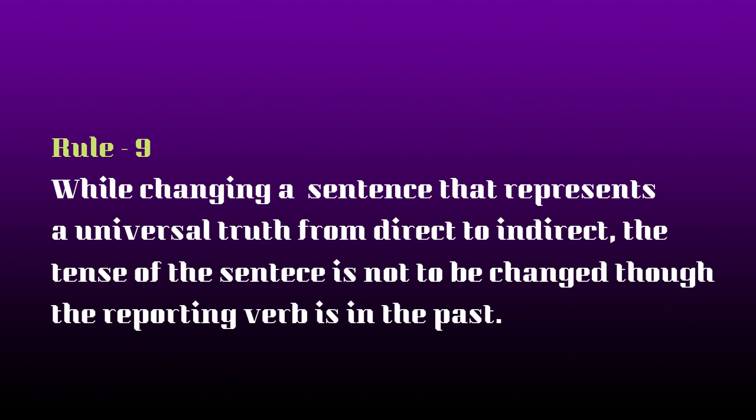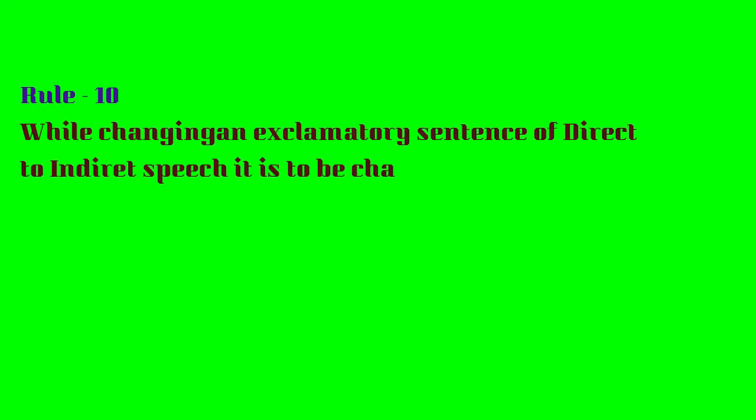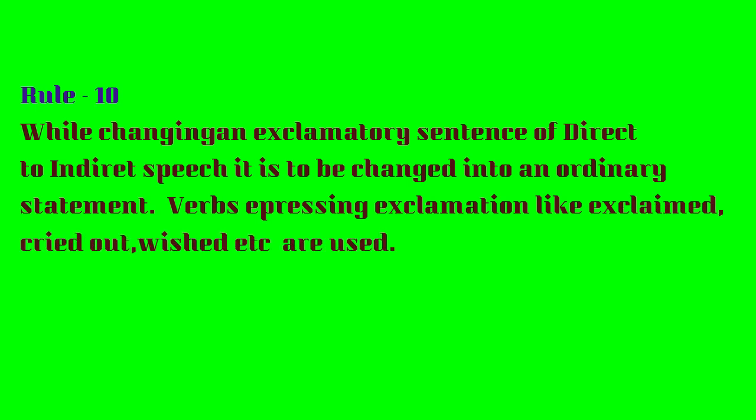The last rule, rule 10, while changing an exclamatory sentence of direct to indirect, it is to be changed into an ordinary statement. Exclamatory sentence changes into ordinary statement, and we can use exclamation verbs like exclaimed, cried out, wished, etc.